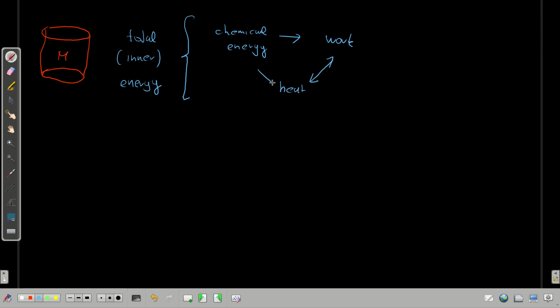And within this system, since it's isolated, the total energy cannot change, so it stays constant. The only thing that can happen within this isolated system is that energy can be transferred from work to heat, from heat to chemical energy, or from chemical energy to work. I think now this pretty much explains the concept. And actually this is also sort of a statement of the first law of thermodynamics.